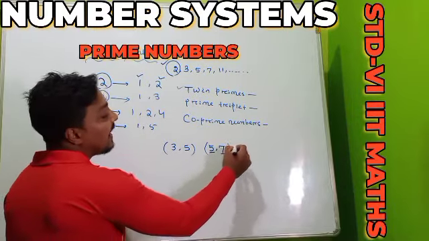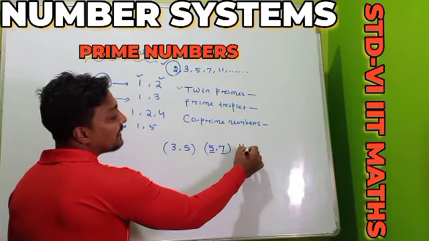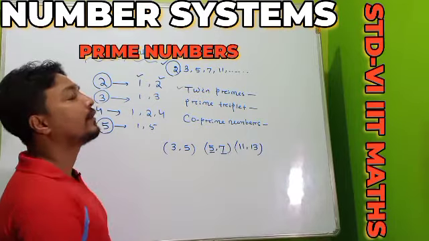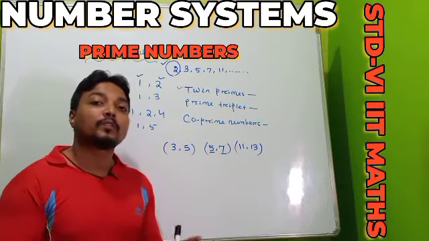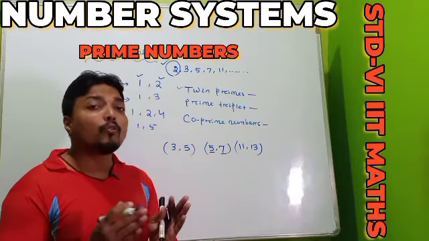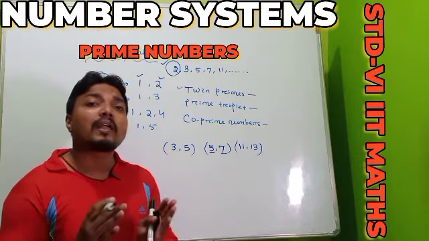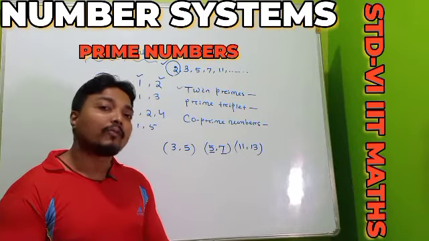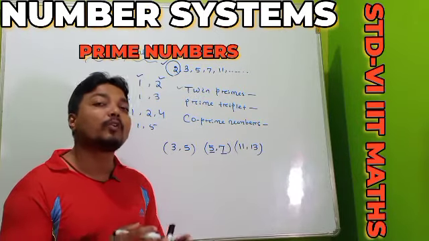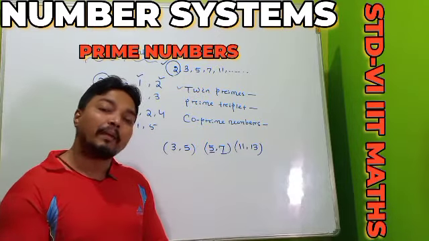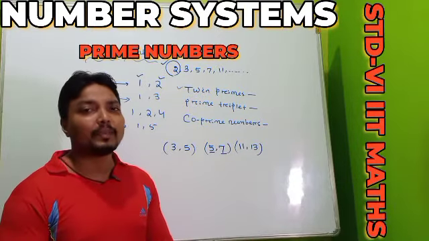Is everyone clear up to this? Another twin prime pair is 11 and 13. Remember the definition of twin primes: two prime numbers are called twin primes if they differ by 2. Otherwise, if the difference between the two prime numbers is 2, then we can call these two prime numbers twin primes.